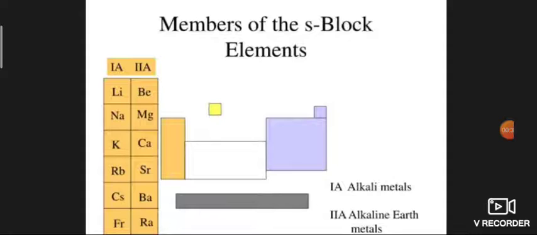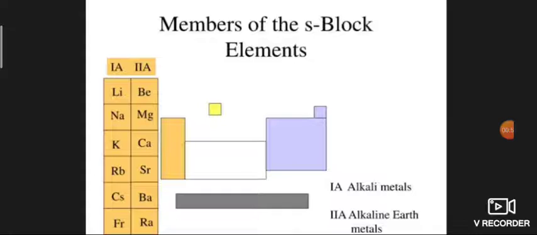The last member of each group, that is francium in case of group 1 and radium in case of group 2, are radioactive in nature. So the remaining other metals are alkali metals and alkaline earth metals.